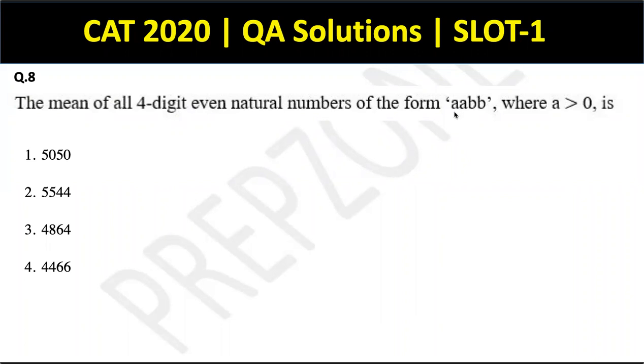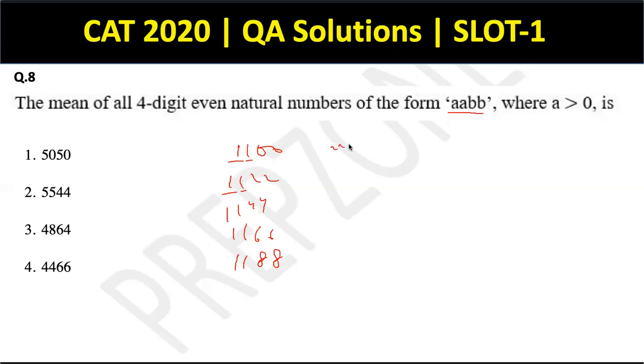So how will the numbers of the form AABB be? It has to be even. So BB can only be 00, 22, 44, 66, and so on. All right. So this is going to be 1100. This can be 1122. This can be 1144, 1166, and 1188. So these 5 numbers with 1 as the first digit.